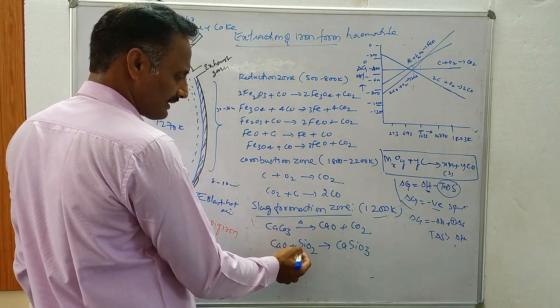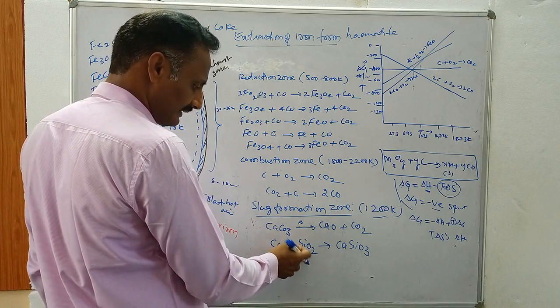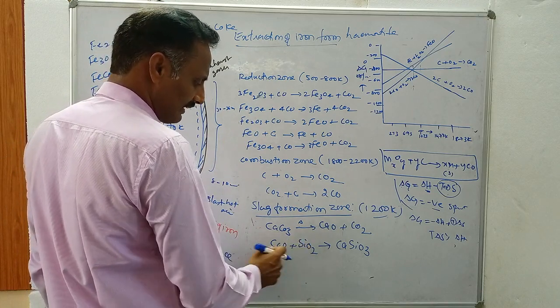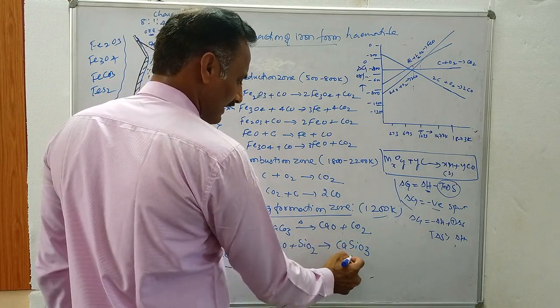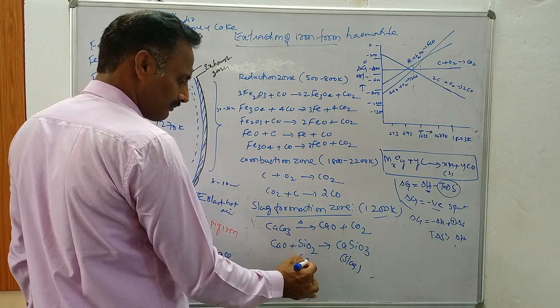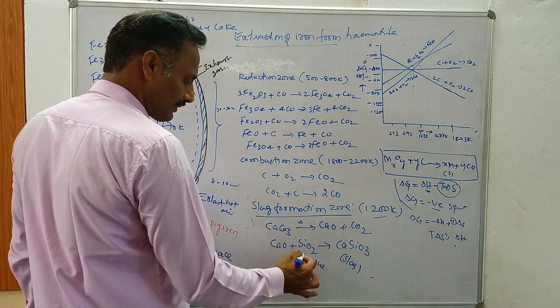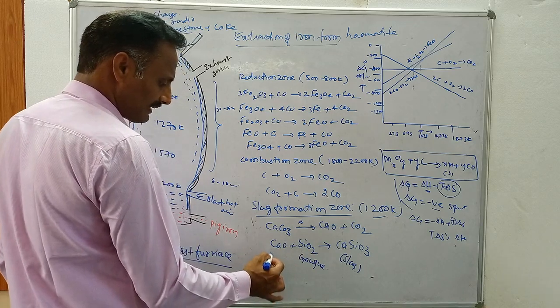This calcium oxide combines with impurities present in hematite or magnetite ore, like acidic silica. To remove this acidic silica, calcium oxide combines with silica and you get calcium silicate as slag. This slag is nothing but unwanted material present in the ore, and calcium oxide is called a basic flux.